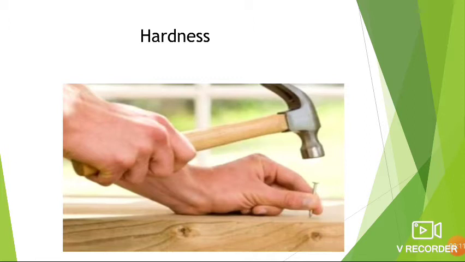It can pierce the piece of wood with great effort, so we have to apply more force. Why does this happen? The hardness of a substance is determined by how much resistance it offers to the substances being pushed through it.